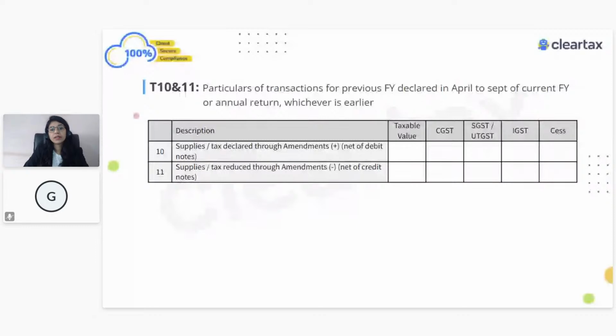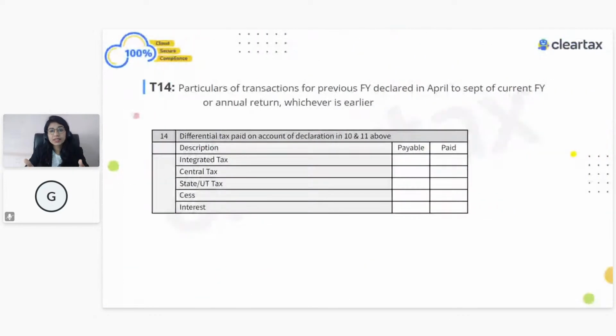Then there is table number 10 and table number 11. What exactly do they mean? All the adjustments which were related to FY 2021 but which you have done in the next year will form part of your table number 10 and 11. If there was an increase in the liability, show it in table 10. If there's a decrease in the liability, show it in table number 11. So that is what your table 10 and 11 is.